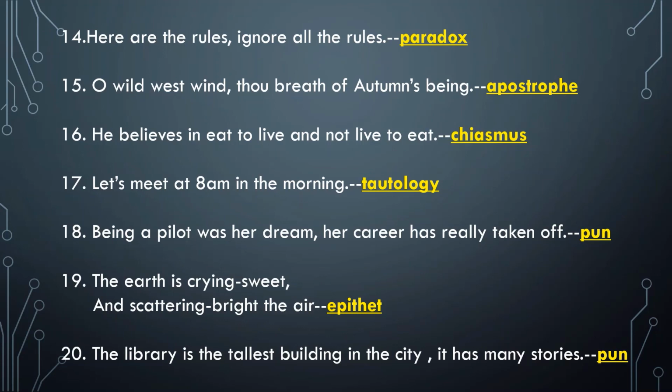Now, the last sentence. The library is the tallest building in the city. It has many stories. So, in this sentence, the word stories is the pun. Let's analyze. A library has plenty of storybooks. So, one meaning of stories in this sentence is storybooks, stories in storybooks. And the other meaning is many floors of a building. So, a multi storied building. Here, homonym has been used to make this pun.